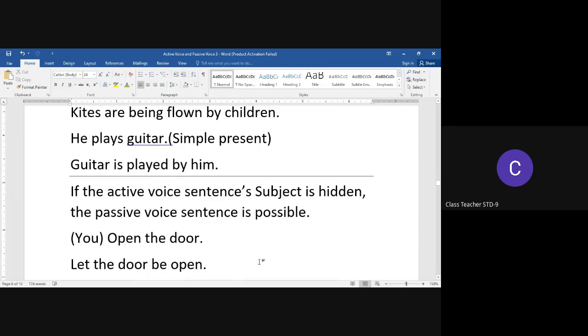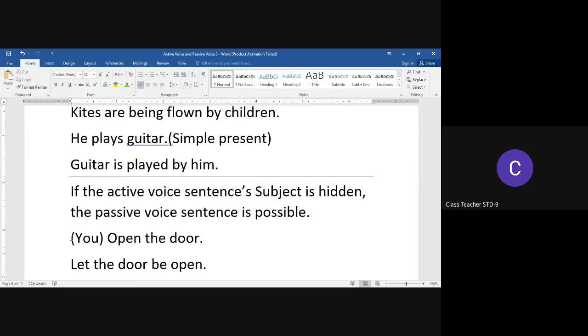Now, in some cases, we may have the subject of the action hidden in the case of active voices. For example, open the door. It must strike in your mind that the subject here is hidden.